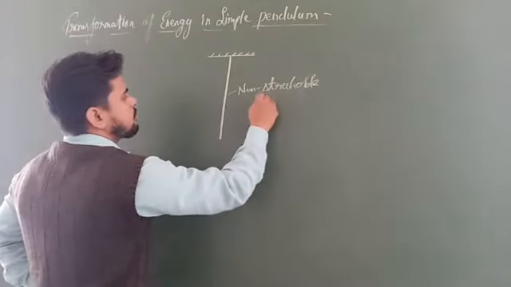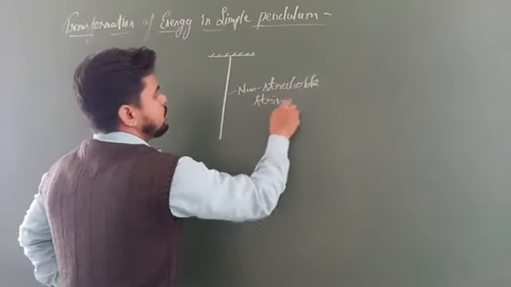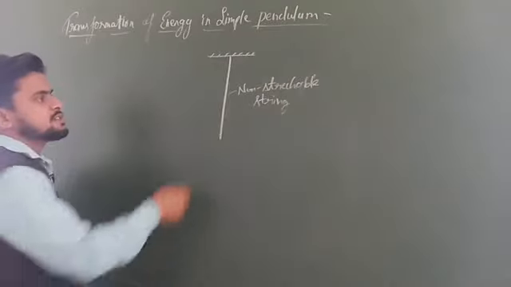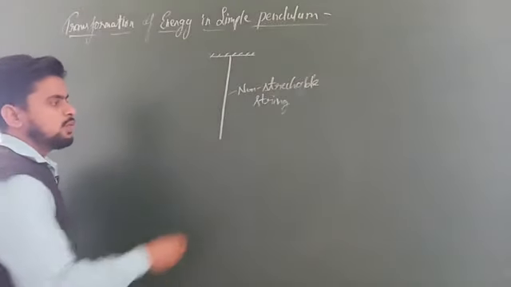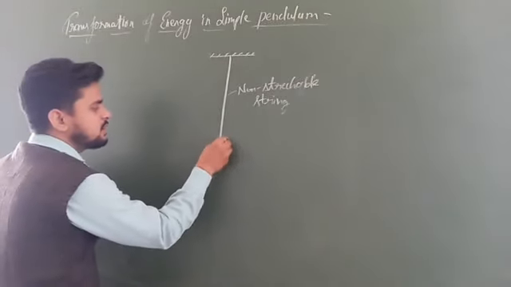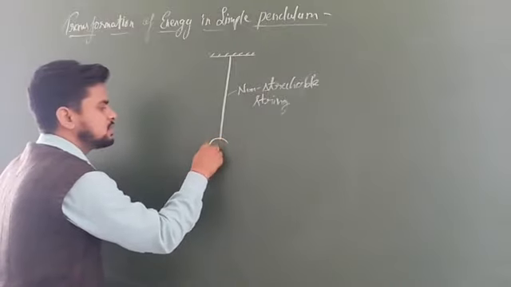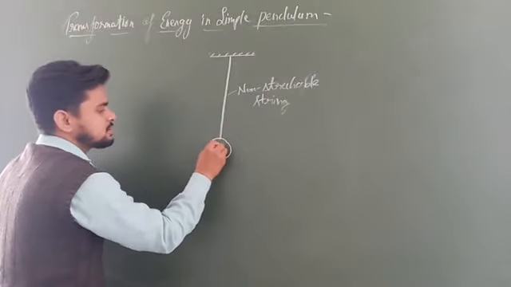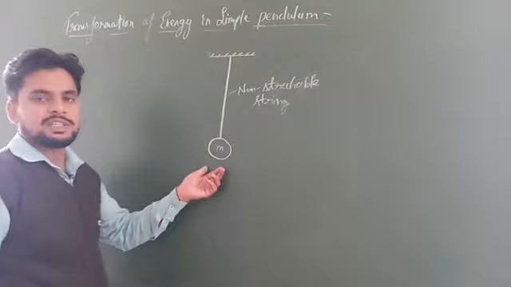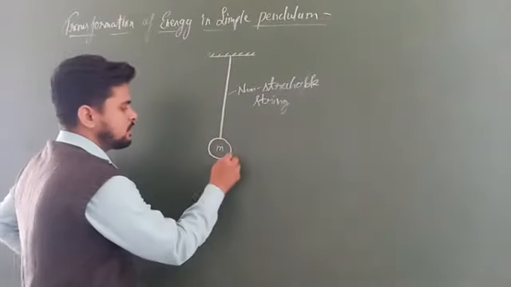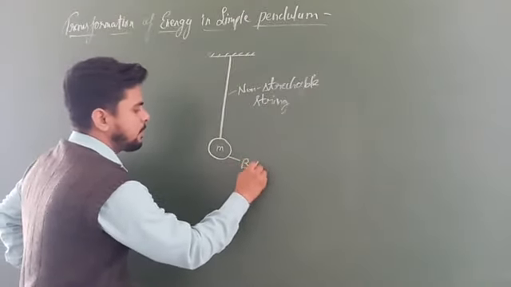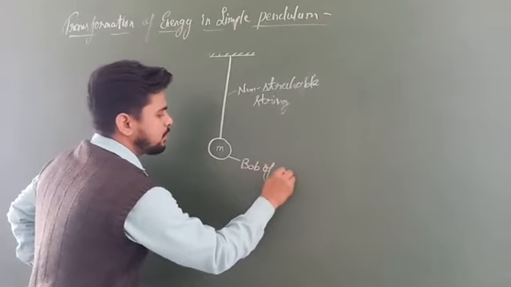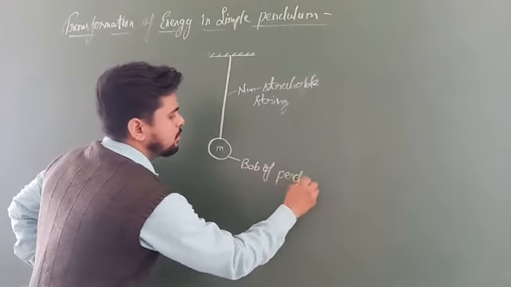Okay, so one end of the non-stretchable string is attached with a rigid support, while the other end is attached with a mass, and this mass is particularly known as the bob of the pendulum.